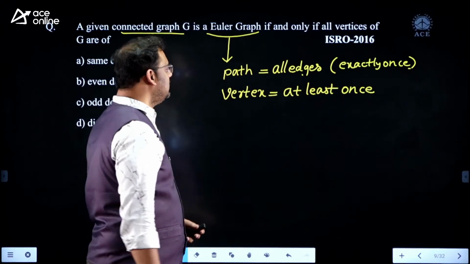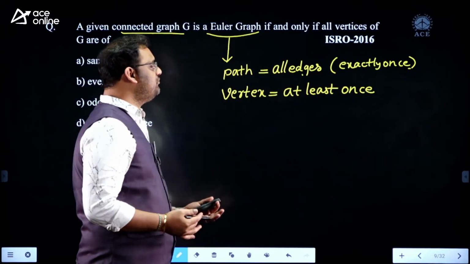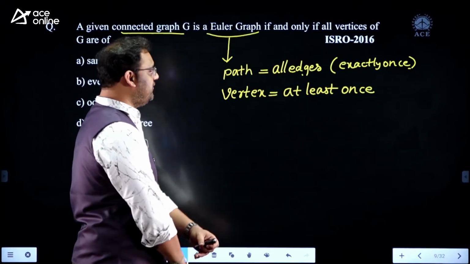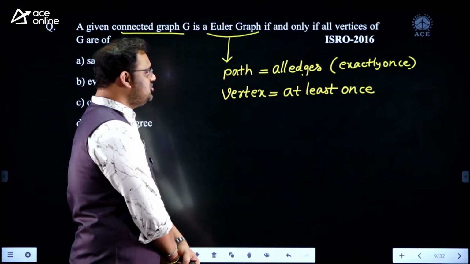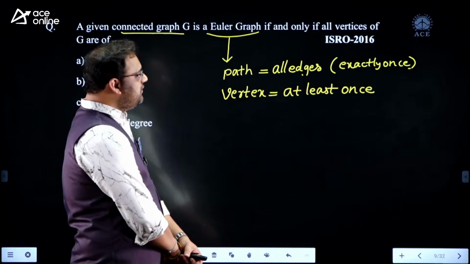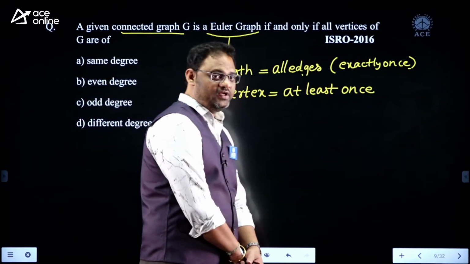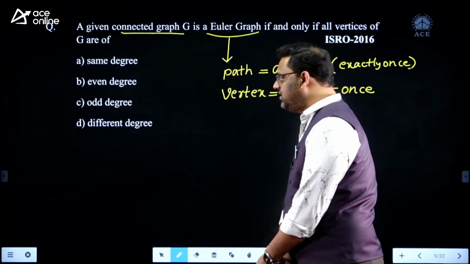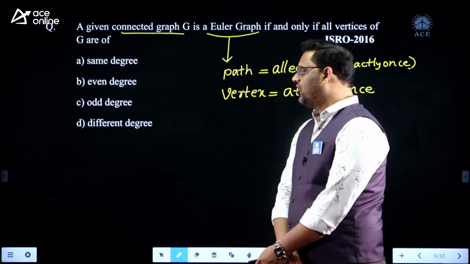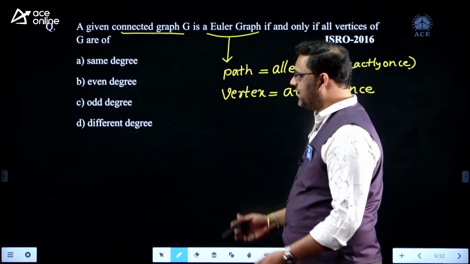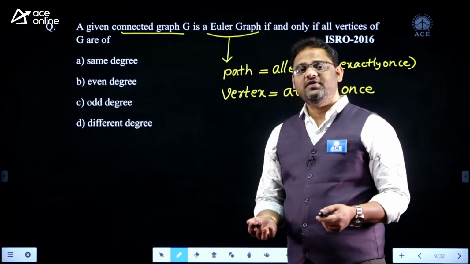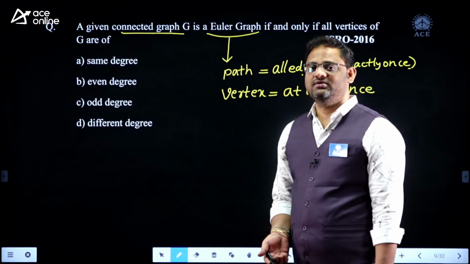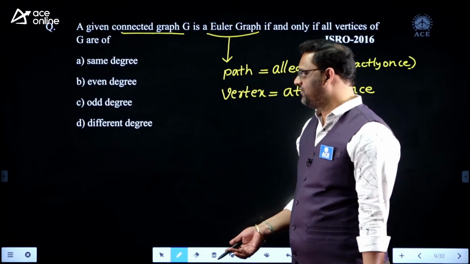Now the graph contains something called an Euler path. That's why I'm calling it an Euler graph. If an Euler graph exists, what do you say about the vertices? Are all of the same degree, or all even degree, or all odd degree, or all different degrees? We have a famous statement that if every vertex in the graph has even degree, there definitely exists an Euler path.